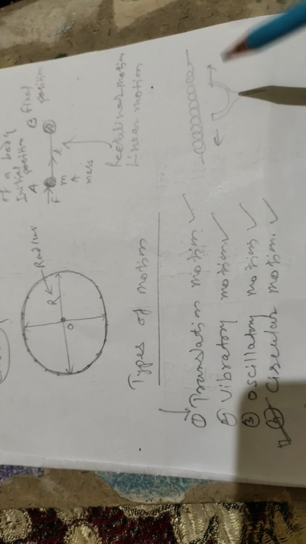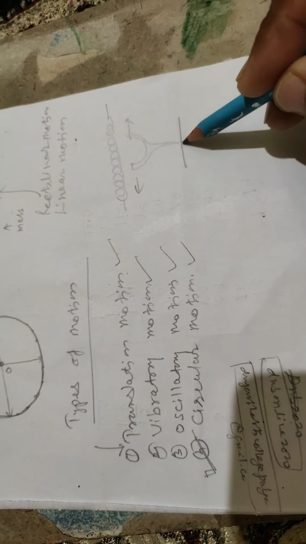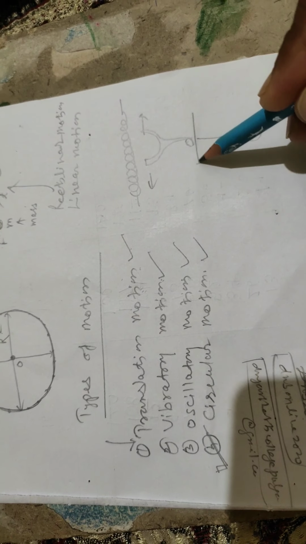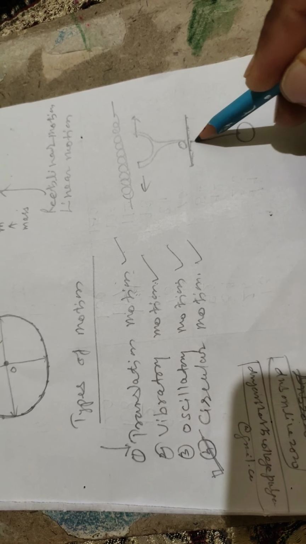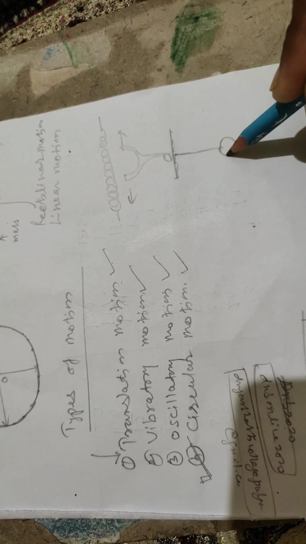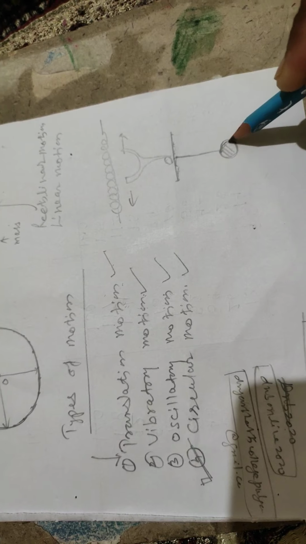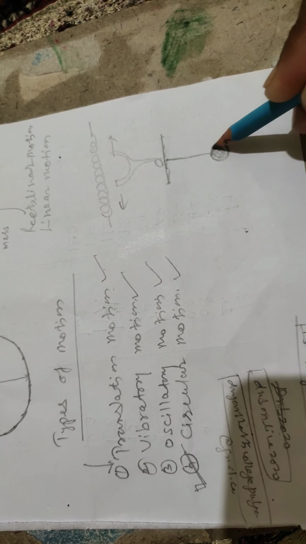That is the third type, where the body makes oscillation. Taking a simple example of the simple pendulum, this is the rigid support. Here the body is suspended from the point O by an inextensible string or thread. To the second end of the string, a metal bob is tied.